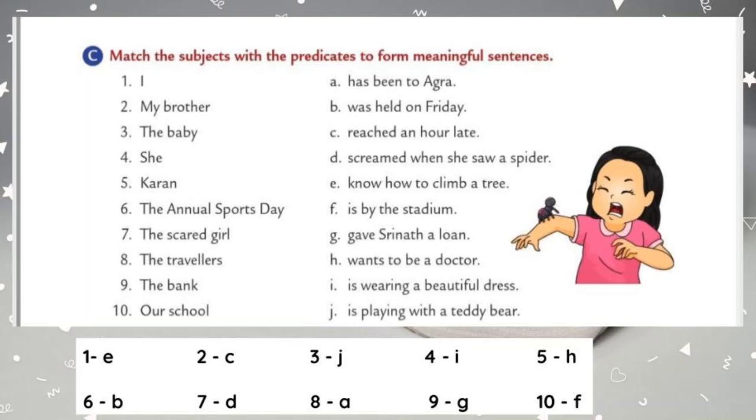So which one is correct? Let us match the subject with the first predicate. Okay, my brother has been to Agra. Yes, you're right. The correct predicate for the subject is my brother has been to Agra. So you have to write the number 2 near to the first option A.